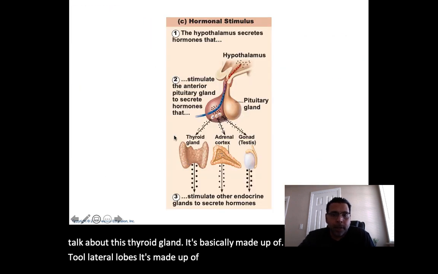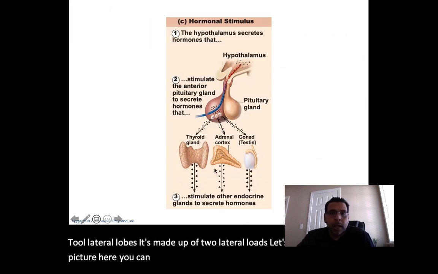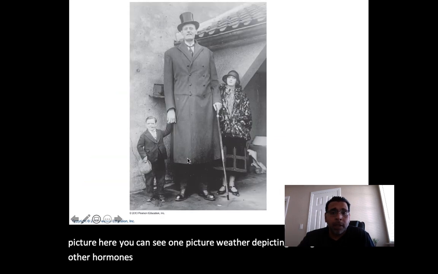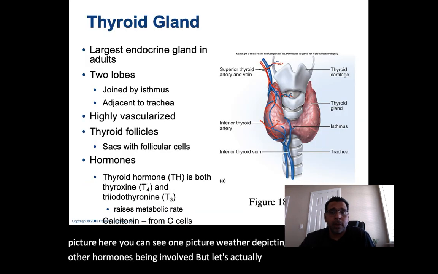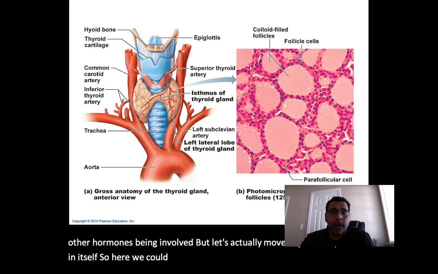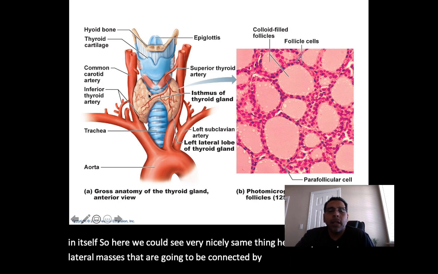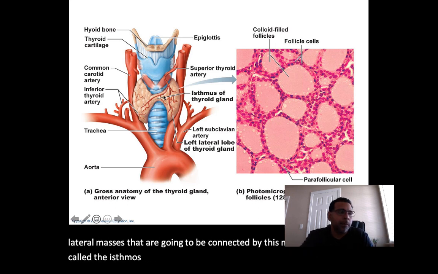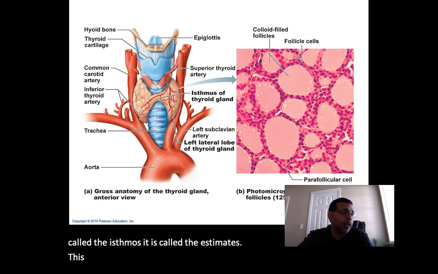Let's move over to the picture here. You can see one picture where they're depicting that gland with other hormones being involved. But let's actually move to just that picture in itself. Here we can see very nicely two lateral masses that are connected by this median tissue. It's called the isthmus. This median tissue helps to connect the two lateral lobes.